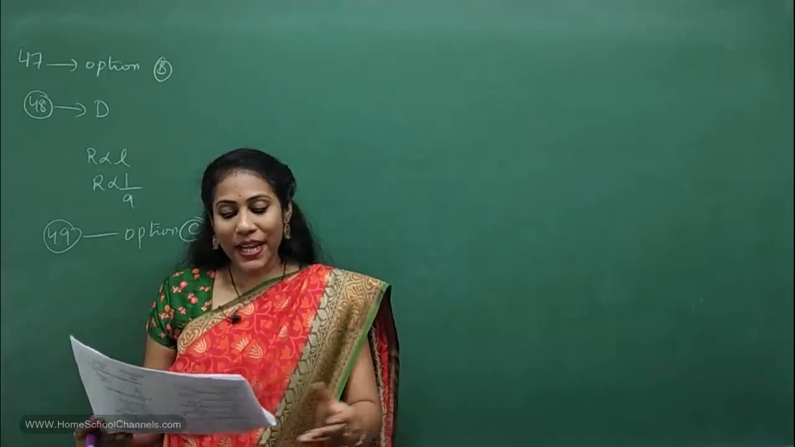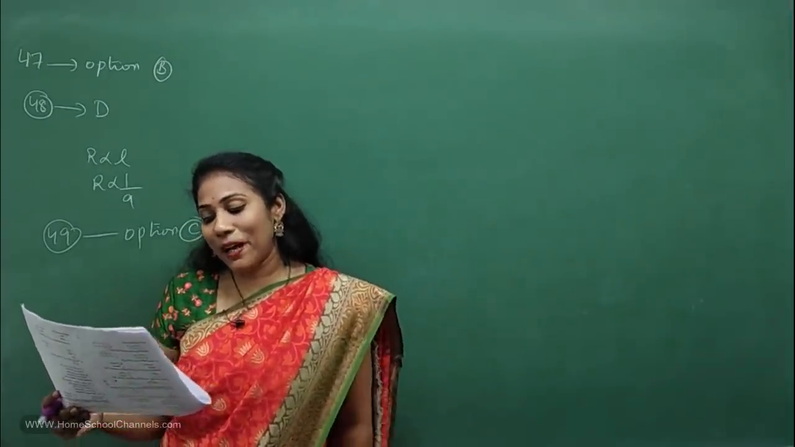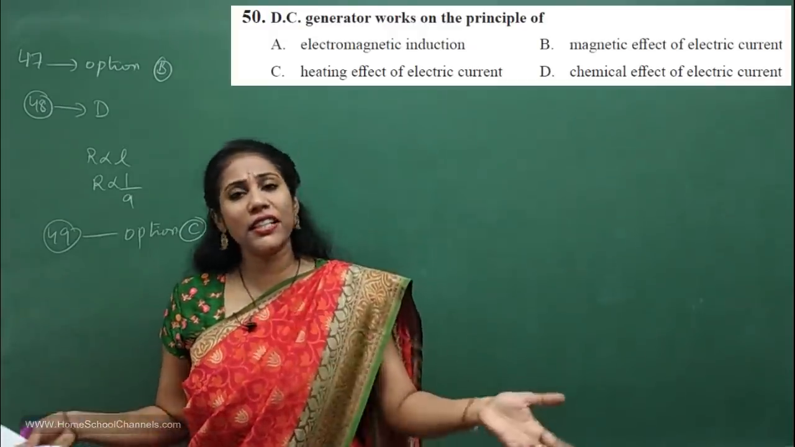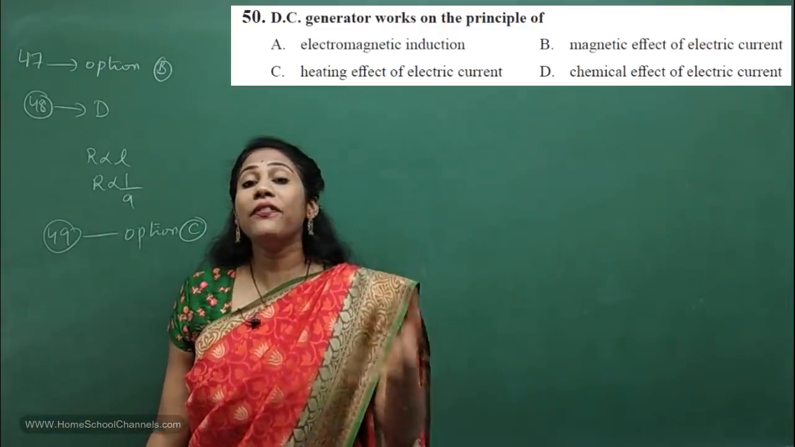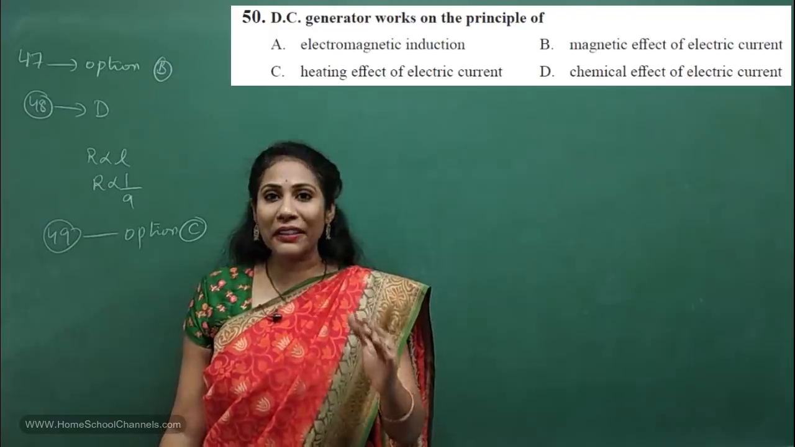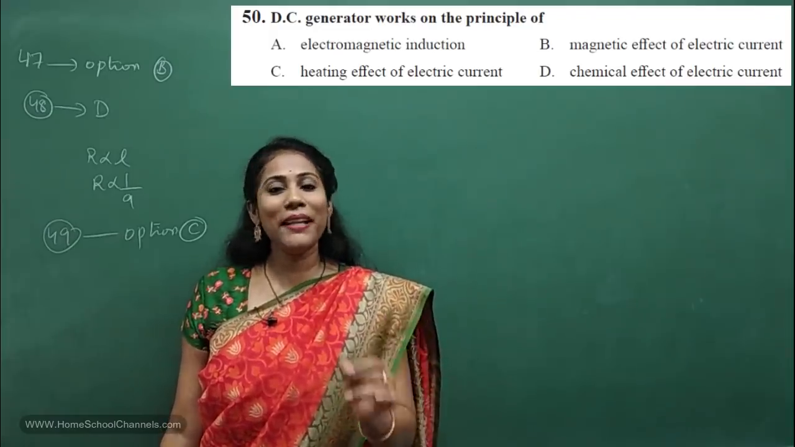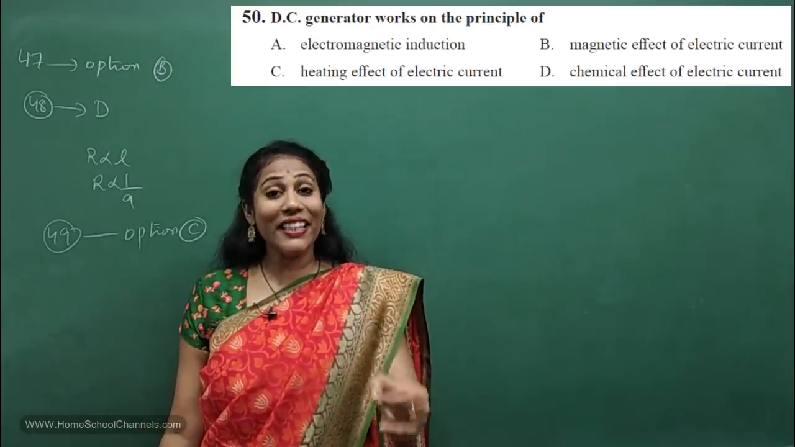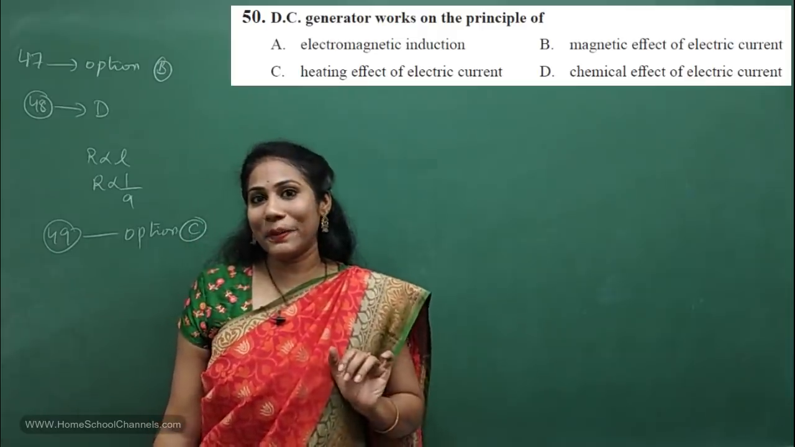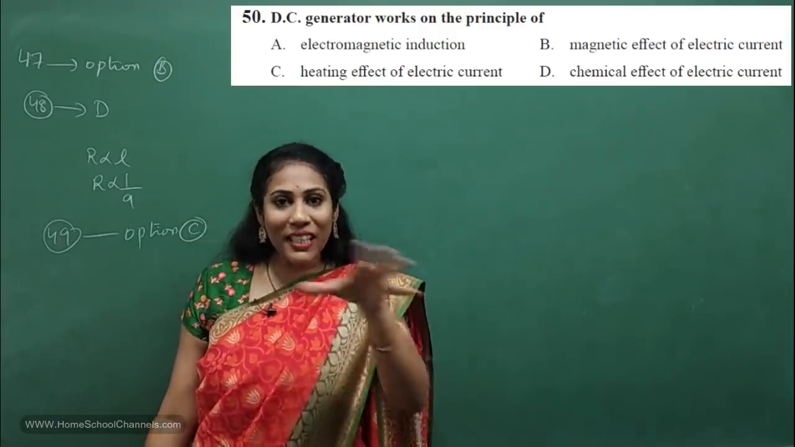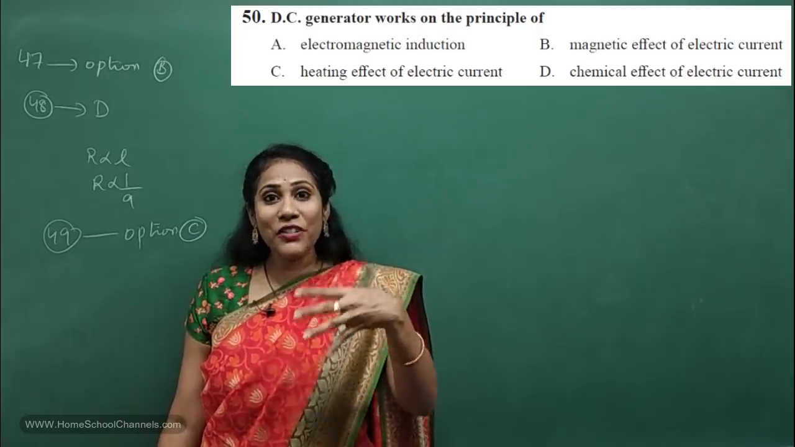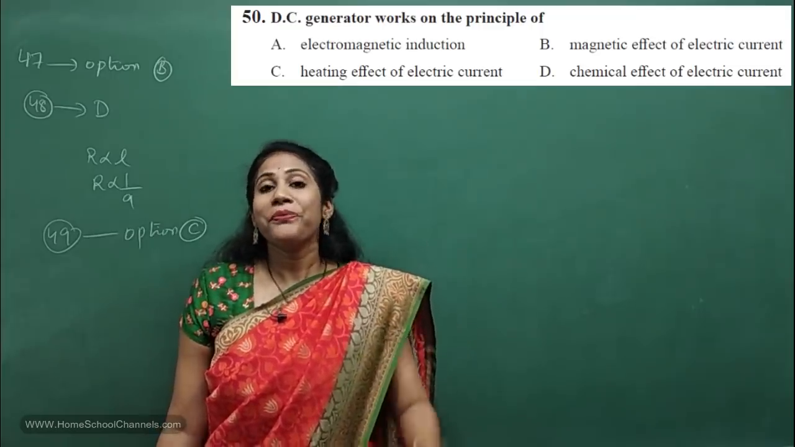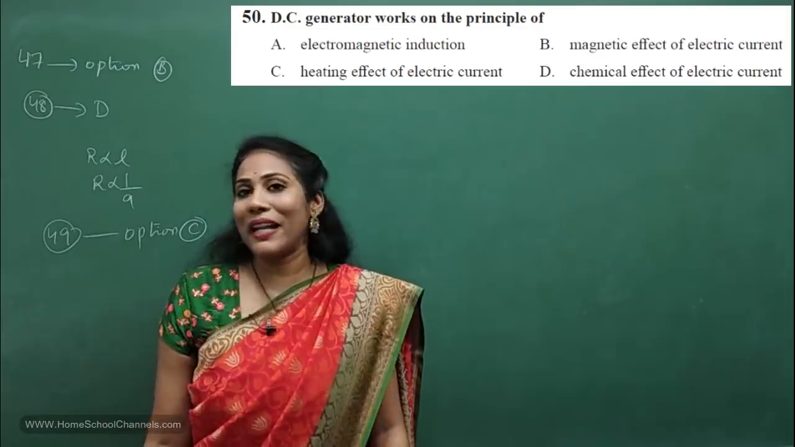Okay. Now 50th question, they have asked about generator again. A DC generator works on the principle of... any generator, DC generator or AC generator, works on the principle of electromagnetic induction, isn't it? So what do you mean by electromagnetic induction? Change in magnetic field in one conductor induces current in another conductor. As you keep on changing the magnetic field around, there is a chance of inducing a current. That is called electromagnetic induction, and our generators work on electromagnetic induction.